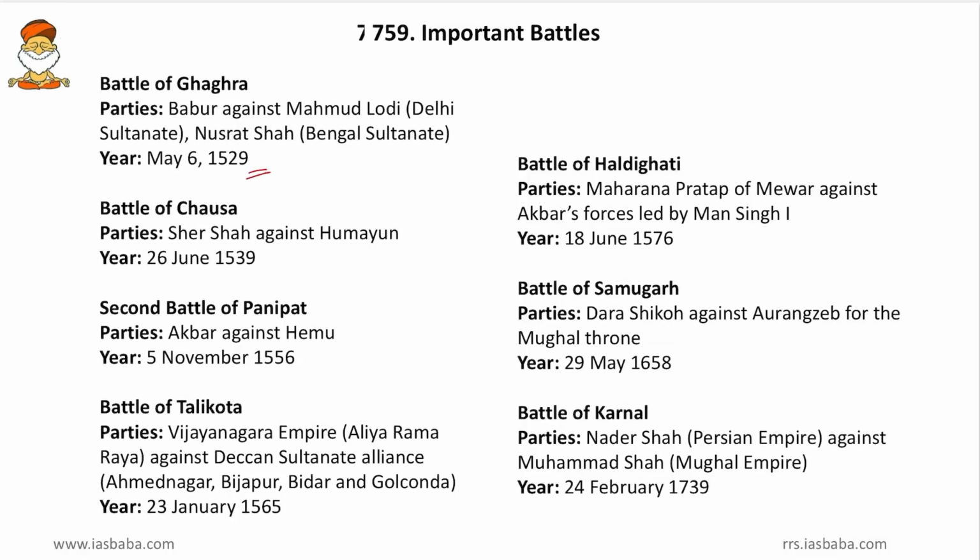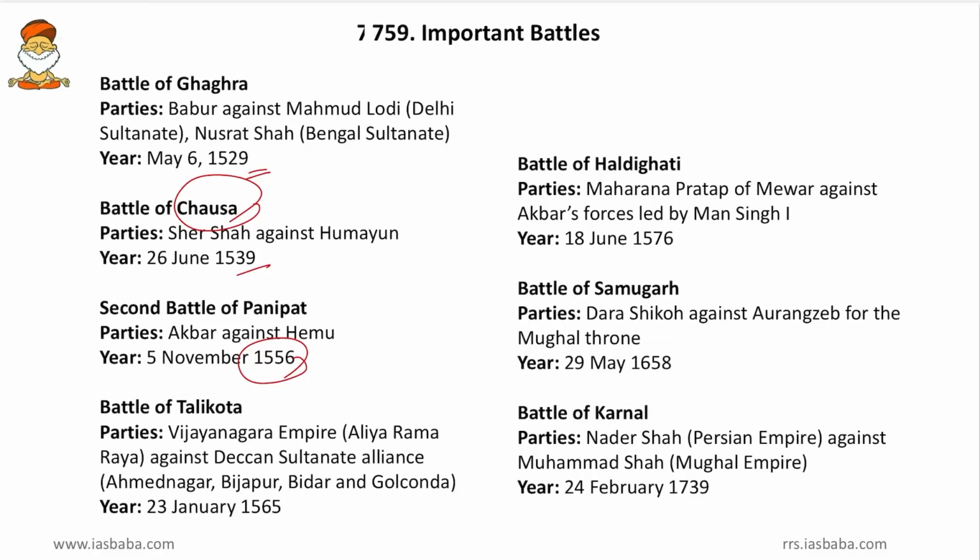Then the Battle of Chausa, that is Sher Shah and Humayun. So the famous battle where Humayun lost his kingdom, that is the Chausa battle, is worth remembering, and that took place in 1539. Then the second Battle of Panipat, that is Akbar and Hemchandra Vikramaditya. So this is also worth remembering, and this happened in 1556. So friends, this is once again a famous battle. If Akbar had lost this battle, then he would not have ruled India for so many years.